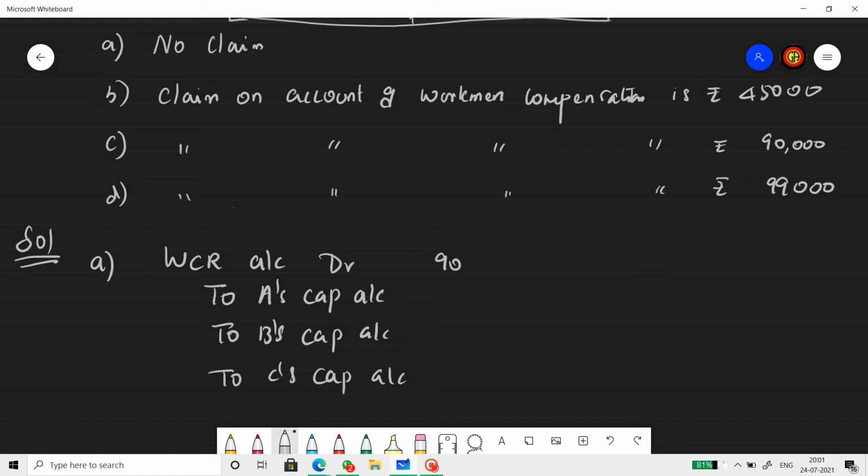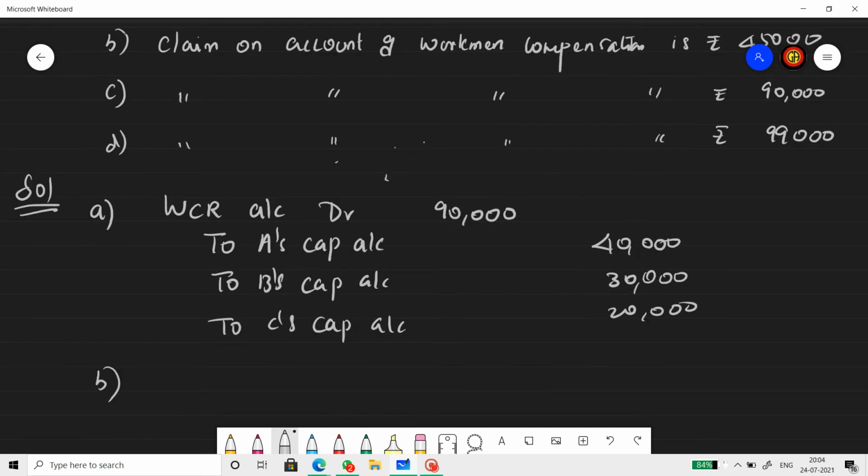WCR amount is 90,000. Distribute 90,000 in the ratio of 4:3:2. That was the old ratio. So when you distribute 90, you get 40 to A, 30 to B, and 20 to C.